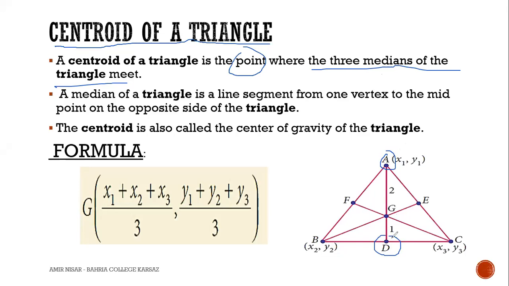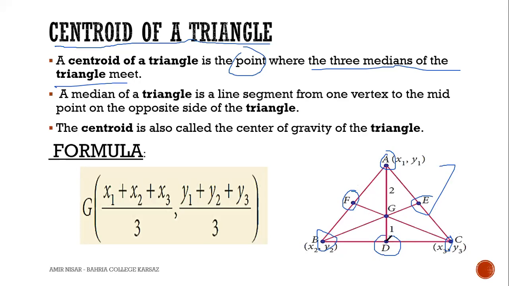This line segment AD is a median. The next median is BE, the second median. The line segment CF is the third median. A is a vertex.